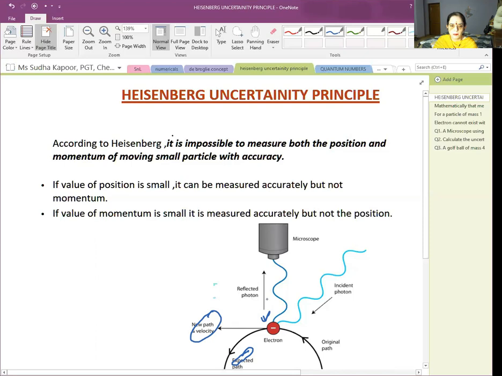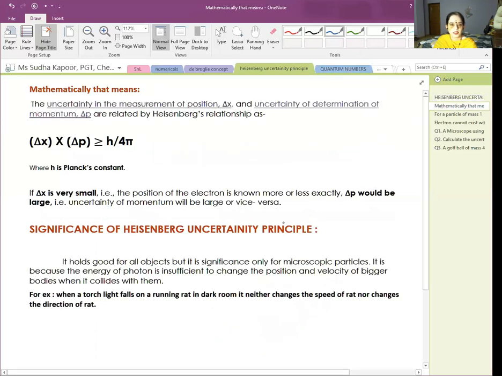And as we are talking about the circular motion, the velocity changes at each and every point because the direction is changing at each and every instant. So according to Heisenberg, both the things cannot be calculated accurately at the same time. Now, mathematically, what happens to it? The uncertainty in measurement of position is represented by the symbol delta x, and change in momentum is represented by delta p. We all know that the symbol for momentum is p and the change in momentum is represented as delta p.